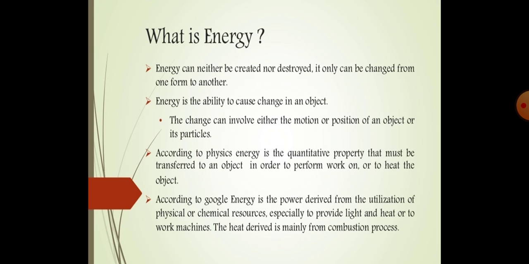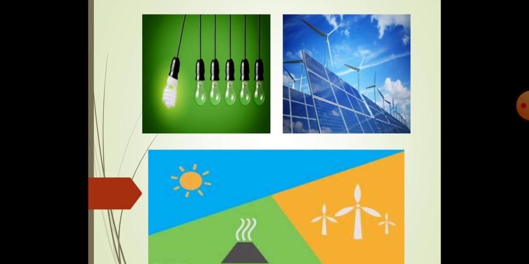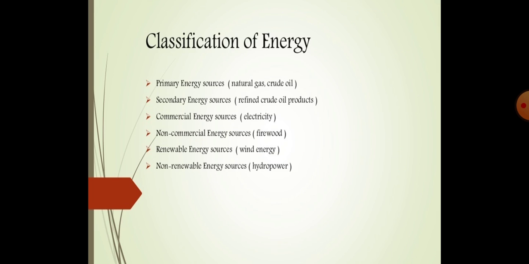Now we will classify the energy. This is a diagram showing, on the left, a glowing bulb, which is a symbol of energy. Then on the right there is solar energy and a windmill. These are various types or different forms of energy. So we will classify energy in various forms.